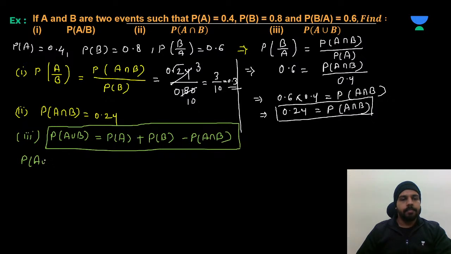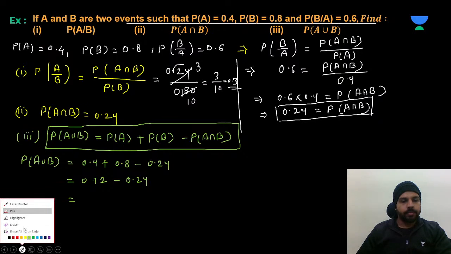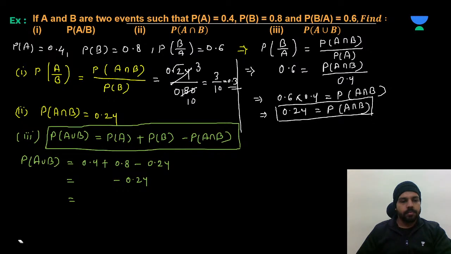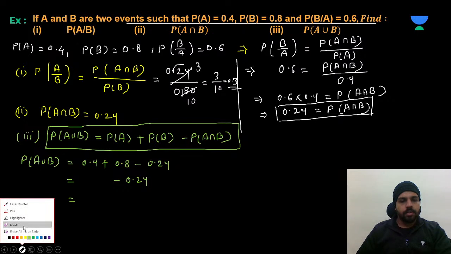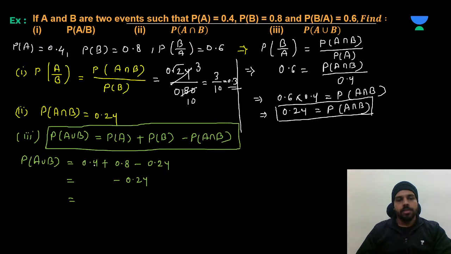So this we will keep the same. Here, P of A is what? 0.4. P of B is what? 0.8, minus. A intersection B is what? 0.24. So 0.4 plus 0.8, and minus 0.24. Sorry, I have written over here 0.12, it is 1.2. Okay, 0.4 plus 0.8 will be 1.2.